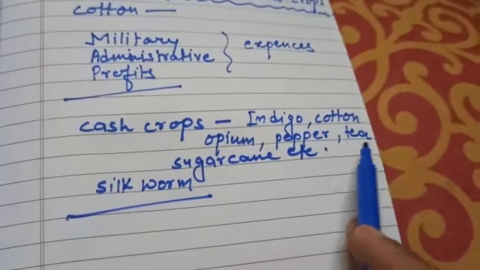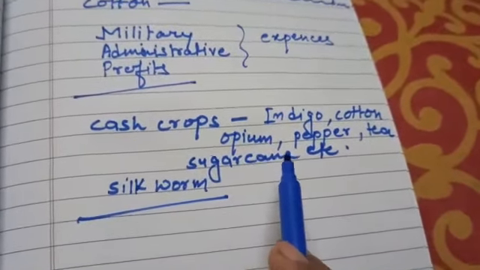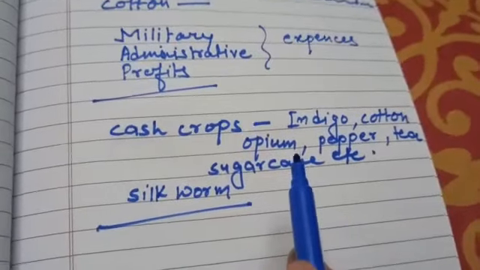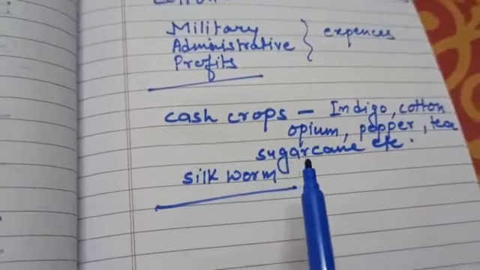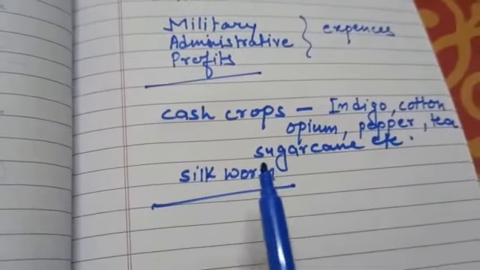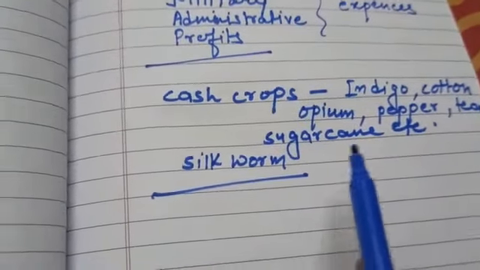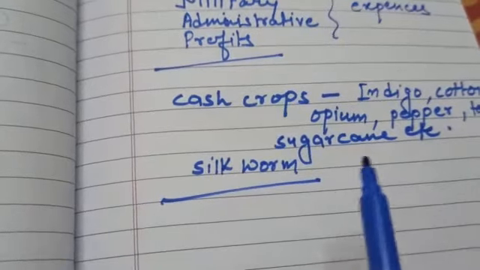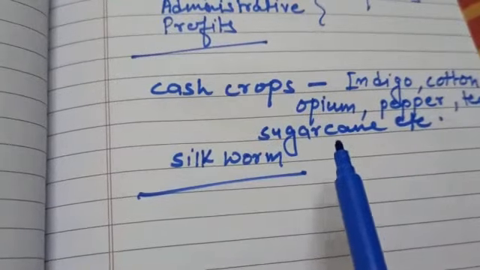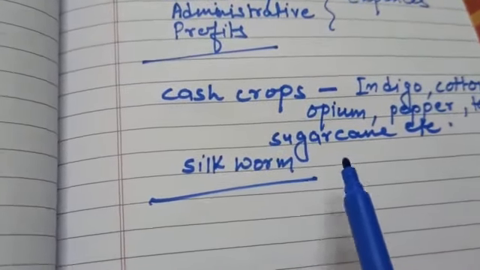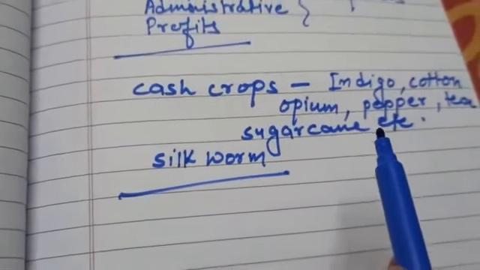Then pepper and tea also. Pepper was for spices, and the rising demand of sugar in the West attracted many Europeans to set up sugar plantations in India. The farmers earlier were producing gur, that is jaggery, from sugarcane for local requirements, and those farmers were now forced to produce thickened sugarcane juice. Why did they force the farmers to produce thickened sugarcane juice? For the sugar factories, and to sell their produce at a very low price.